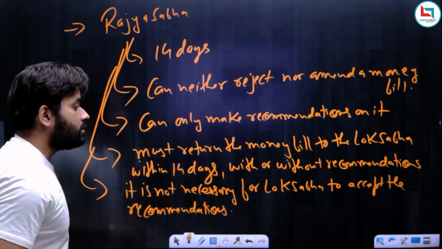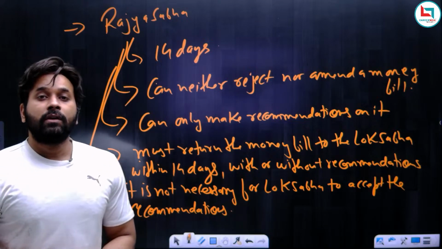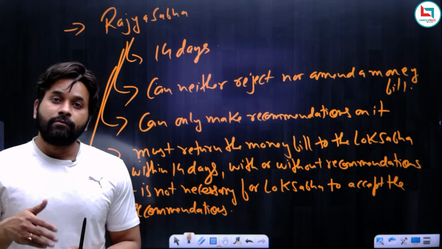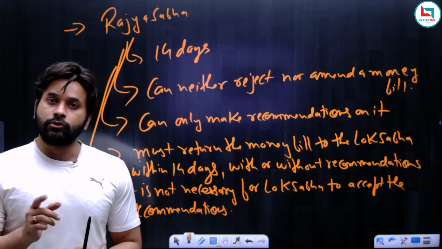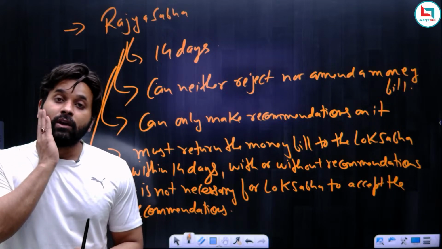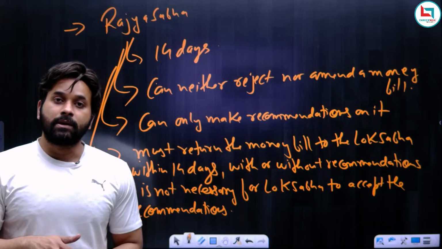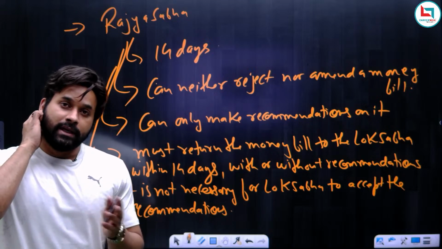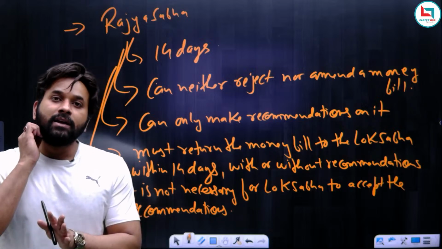And one more thing which we discussed is that if Rajya Sabha does not return the money bill within 14 days, then once the period of 14 days is over, the money bill will be automatically passed from the Rajya Sabha. Okay. So even without the consent of the Rajya Sabha, it will be deemed to have been passed by the Rajya Sabha.